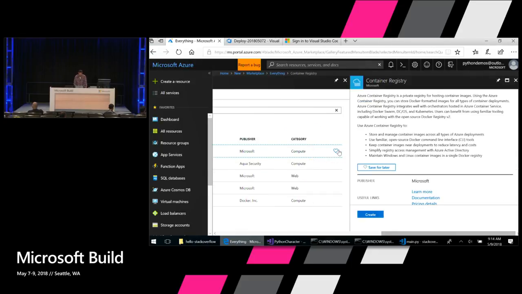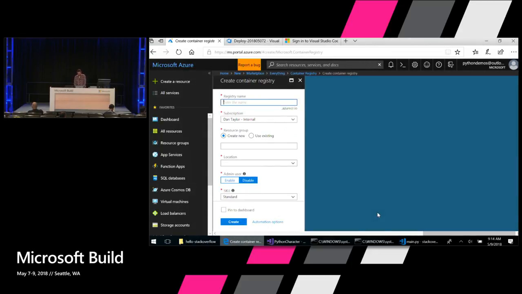And so I click Container Registry. I'll hit Create. We'll call this Stack Overflow App. And we're going to put it in a resource group. A resource group is kind of like a folder that you can create that stores all of the resources in Azure that are related to a single app. So we'll call the resource group also Stack Overflow App.